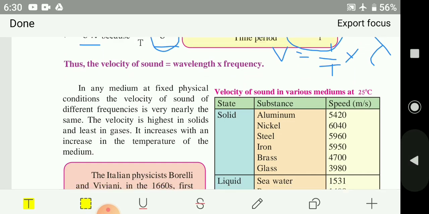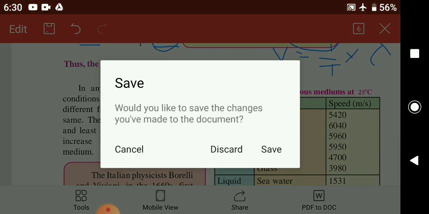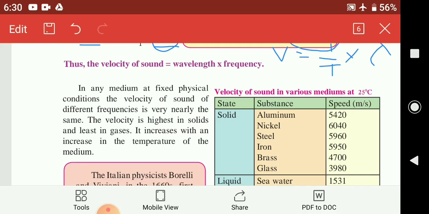Here they have given that in aluminium, the velocity of the sound is 5420 meter per second. Velocity is highest in solids and least in gases, and it increases with an increase in the temperature of the medium. So velocity of the sound will increase as the temperature of the medium increases.